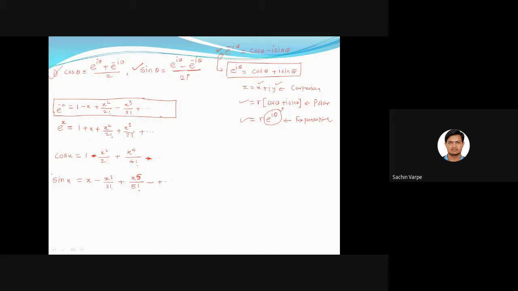And when we multiply the sine by i and add, we will get this expansion, e to the power x. And if we subtract these two expansions, then we will get the expansion of e to the power minus x. So these are actually interrelated, correlated things: Taylor's and Maclaurin series, then sine and cosine in terms of exponentials. So you must know these three expansions at least. Okay, so